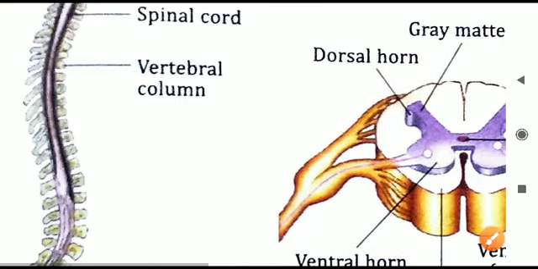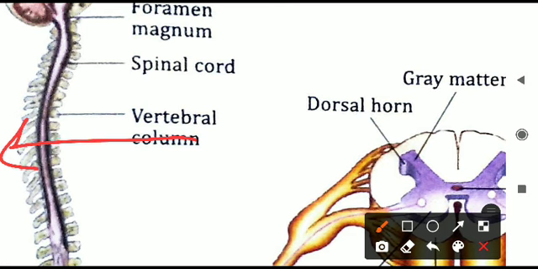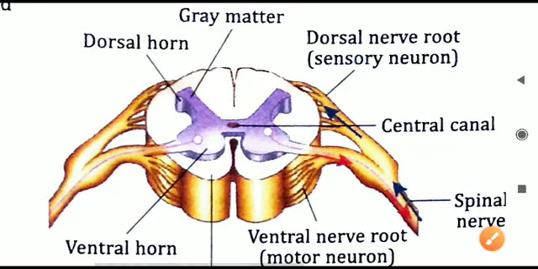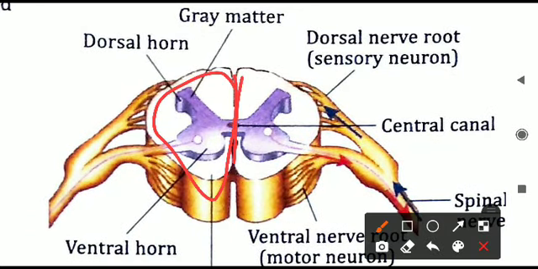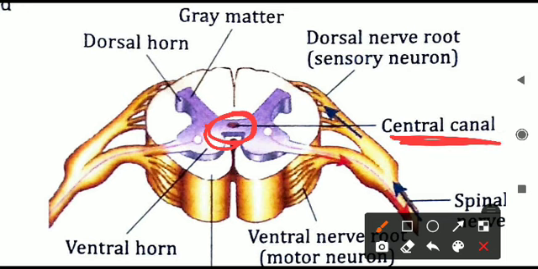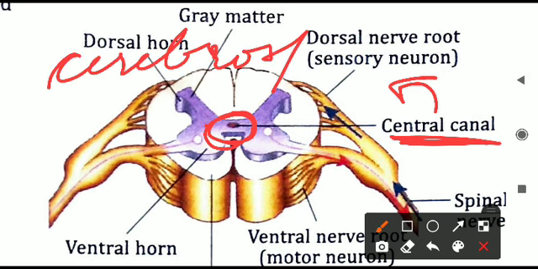Now observe this diagram. If you take a cross section, if you cut the spinal cord from the middle, then we will observe this diagram. This is how it will look. The left and right are two similar halves joined together, and in the center you can see a small empty space, called the central canal. This central canal is filled with a fluid called cerebrospinal fluid. It will protect the spinal cord from external shock.